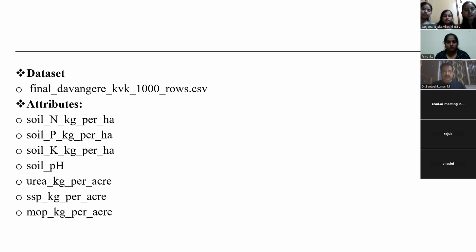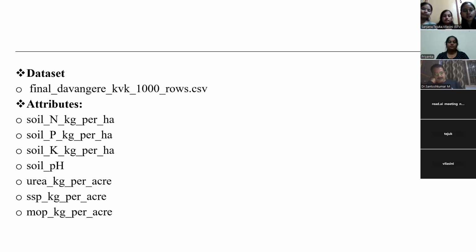The dataset contains the following key attributes. Soil N kg per hectare. This represents the nitrogen content in the soil measured in kilograms per hectare. The nitrogen supports plant growth and leaf development. Soil P kg per hectare. It means the phosphorus level in the soil. It helps in root growth and energy transfer.